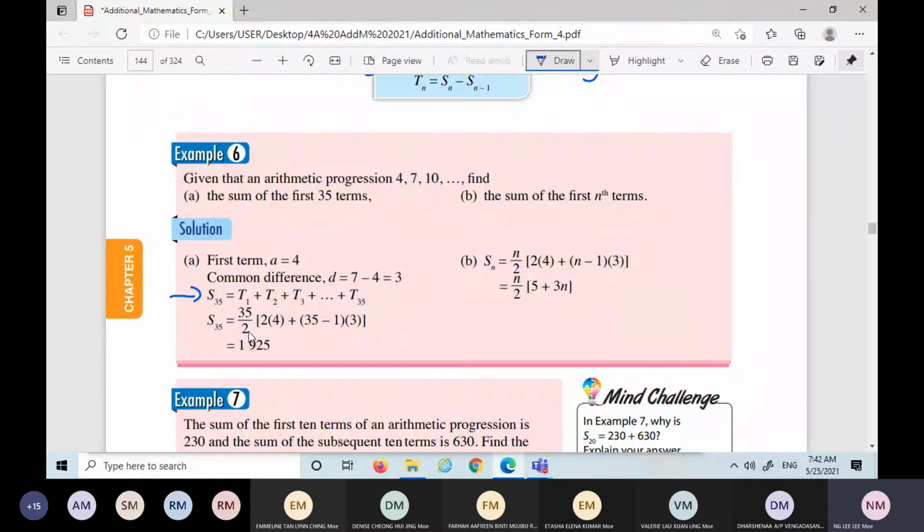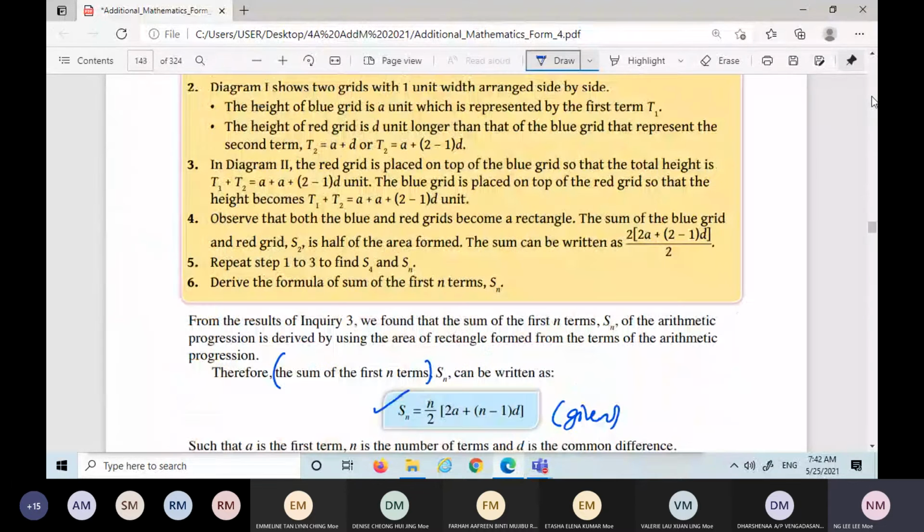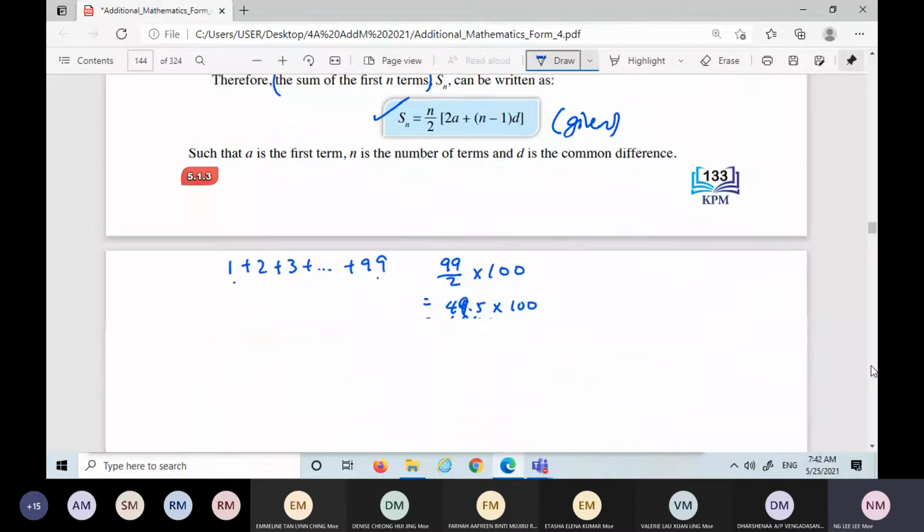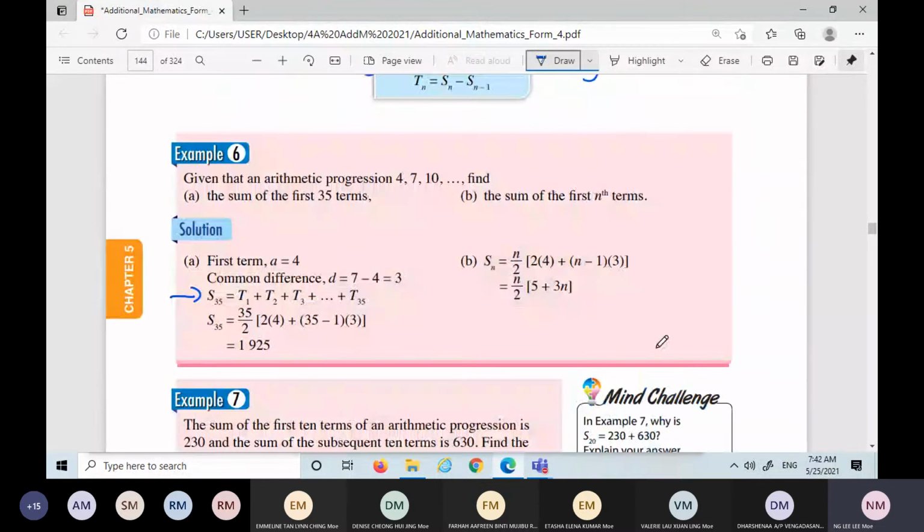So you use a formula. This is the first formula, the one that will be given in the formula list: S_n is equal to n over 2, 2a plus (n minus 1) d.